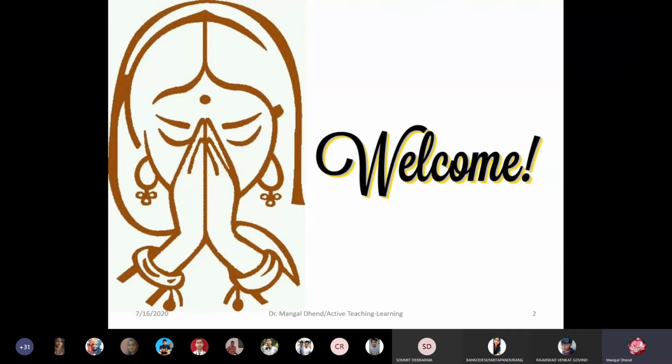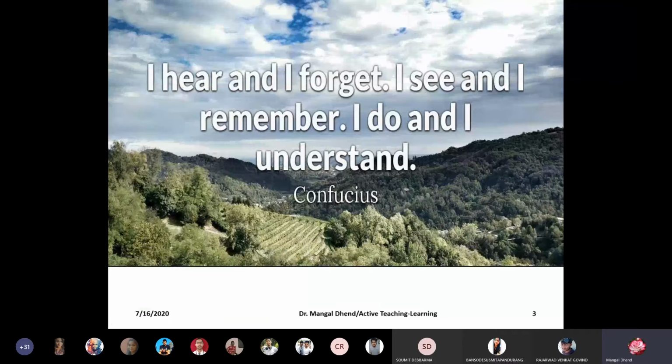You might have seen this phrase: I hear and I forget. When I see, I remember. By seeing, we remember more than just hearing. I already told you, when we see the picture, then our retention is maximum. So it is said that I hear, I forget. I see and I remember. But when I do, I understand.